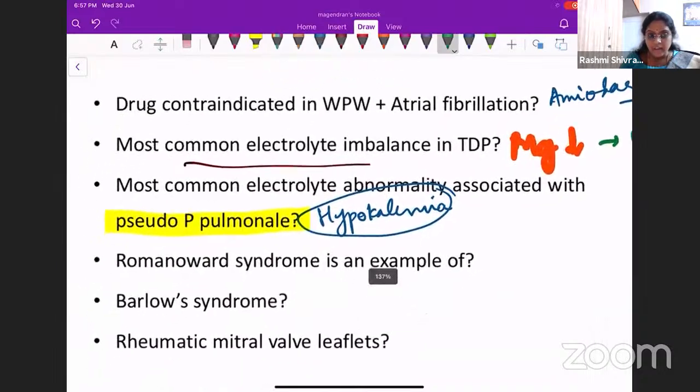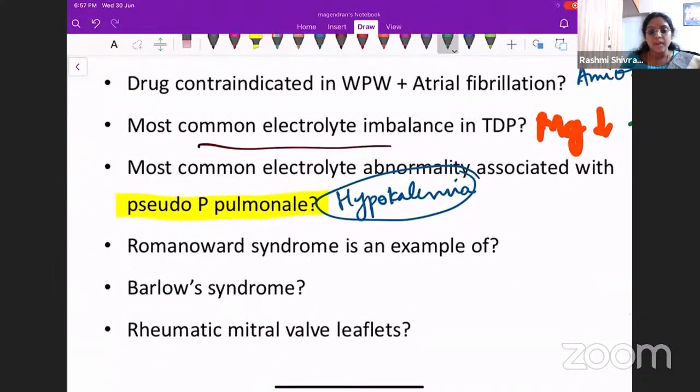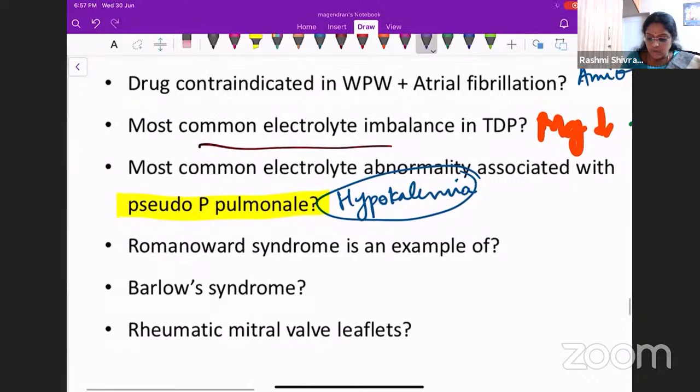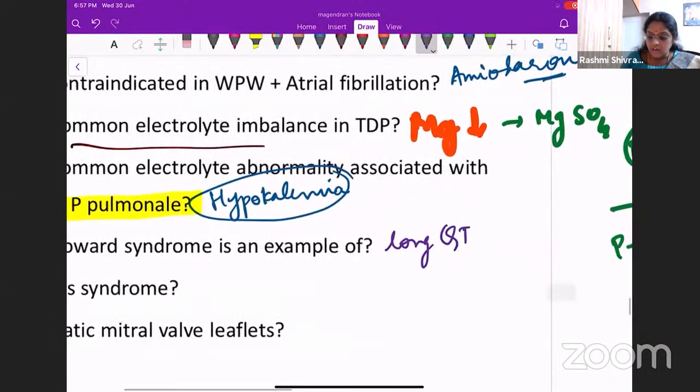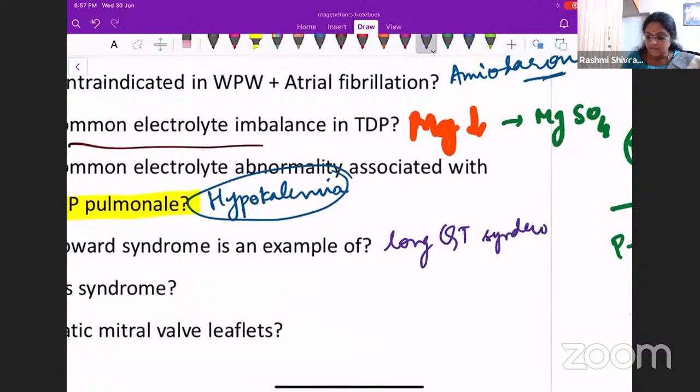Okay. Then the next question: Romano-Ward syndrome is an example of, yes, long QT syndrome. It is an example of long QT syndrome. These are very commonly asked in your MCQs. Romano-Ward syndrome is an example of long QT syndrome.